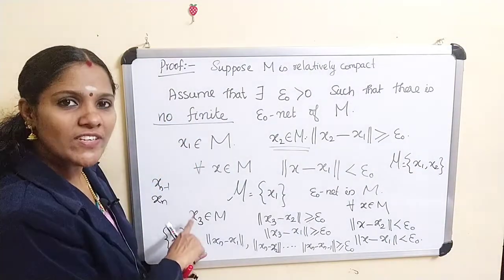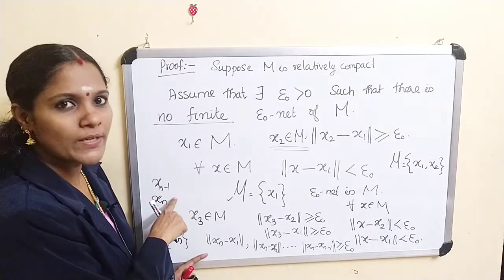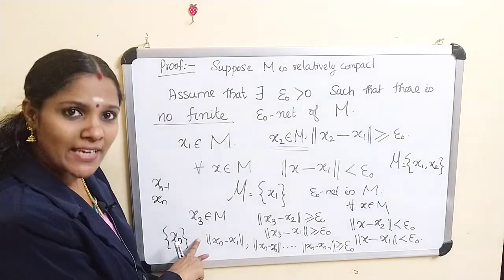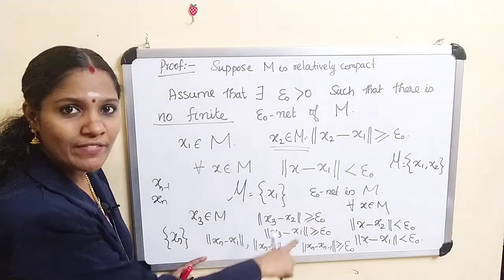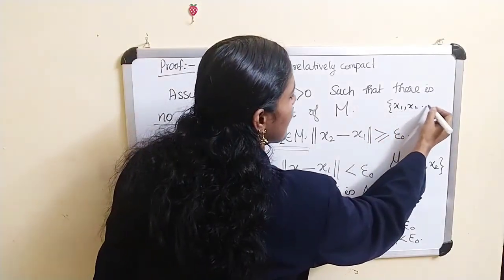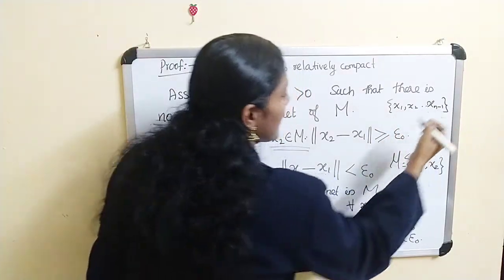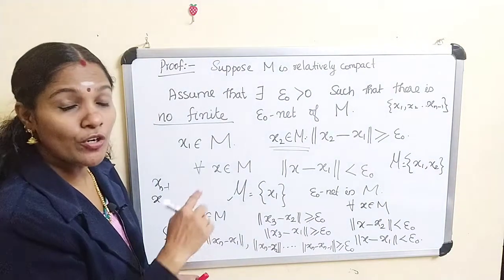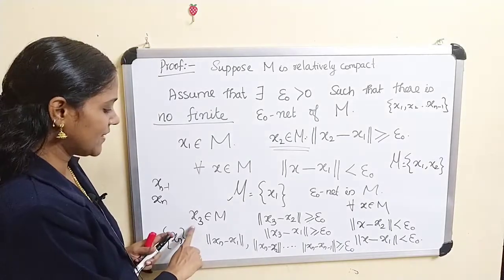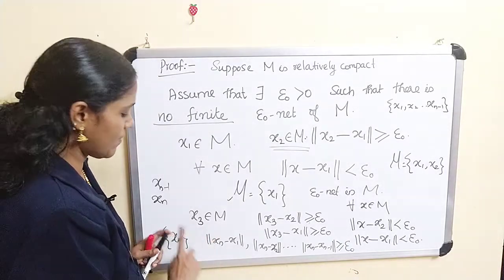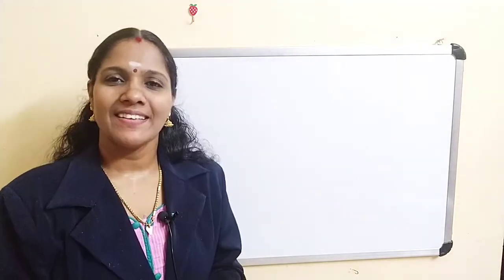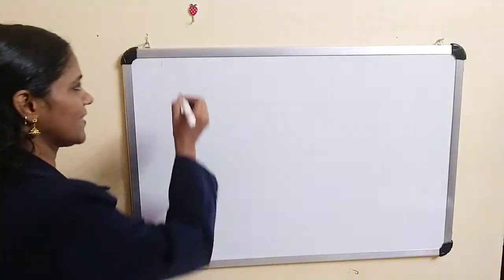Then clearly there must exist such xn belongs to M. Suppose there does not exist such an xn in M, then the set {x1, x2, ..., x(n-1)} is an epsilon naught net in M. That is a contradiction. Therefore, there exists xn belongs to M satisfying this condition.